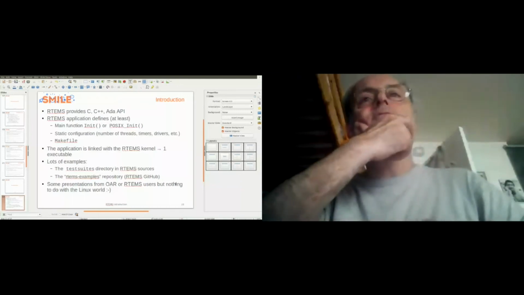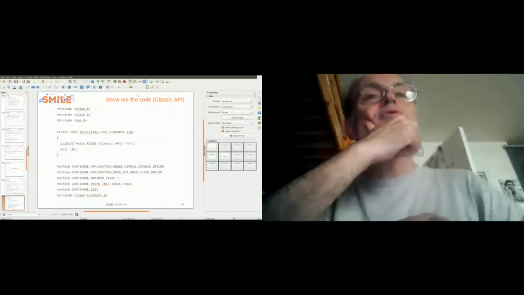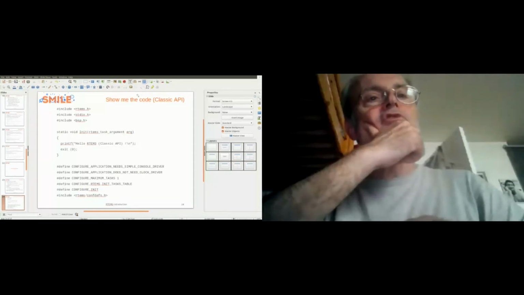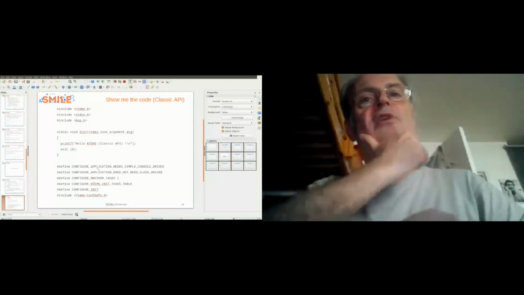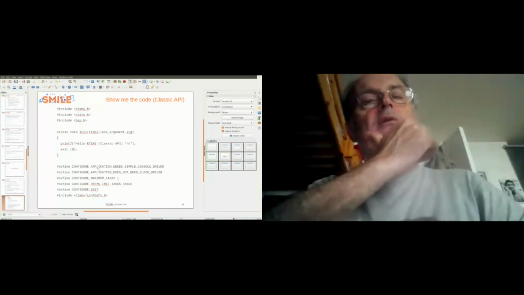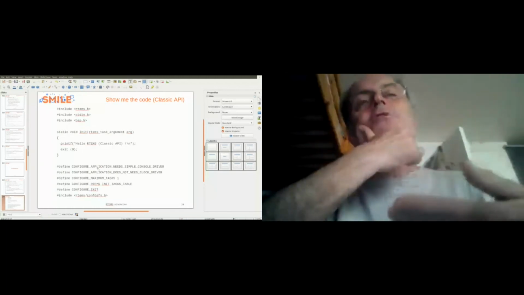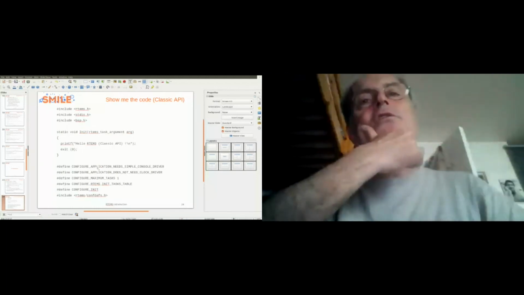A small example with the classic API. You see the includes, the Init function with a printf, and the configuration here. You have to say you use a simple console driver, but there are two kinds of console drivers, and the simple console driver is useful only to get the printf on the console.